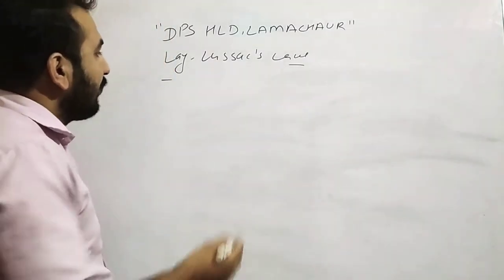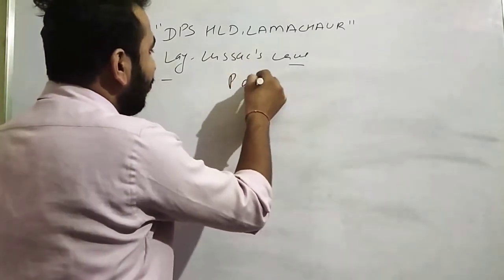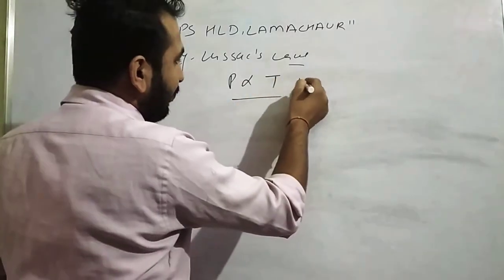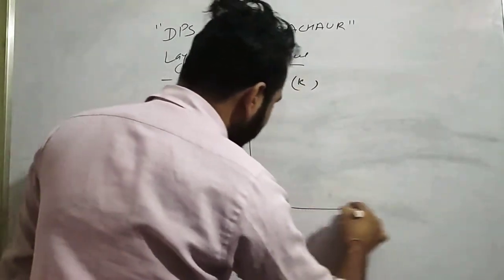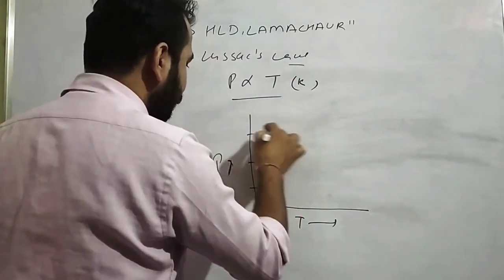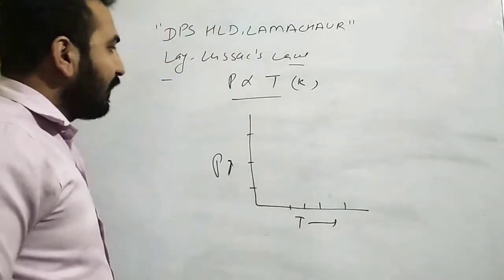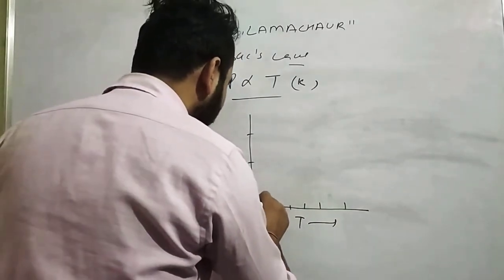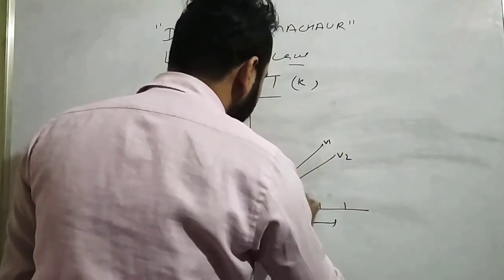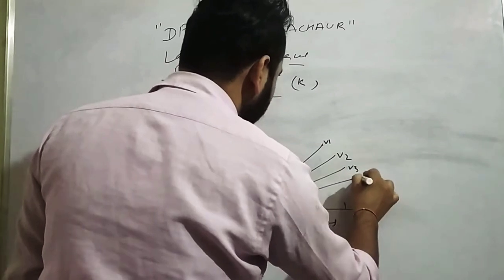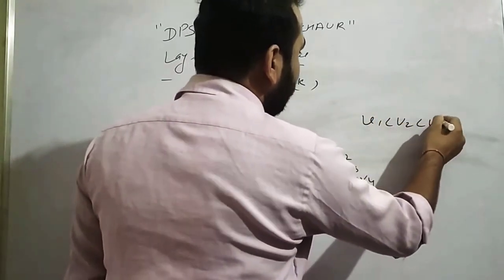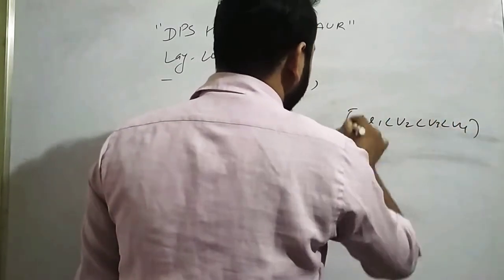And see the graph between P and T. T is always in Kelvin. This is your temperature increasing, and this is your pressure increasing. Suppose you have volumes V1, V2, V3 and V4, where V1 is less than V2, V3 and V4.